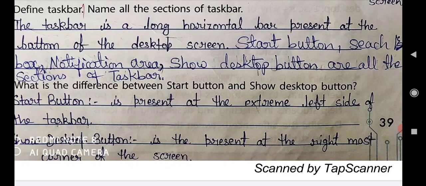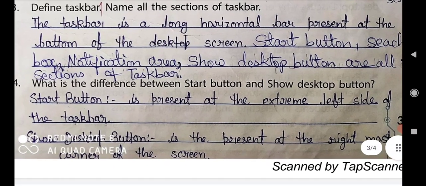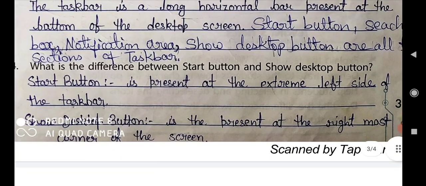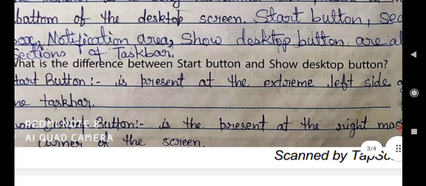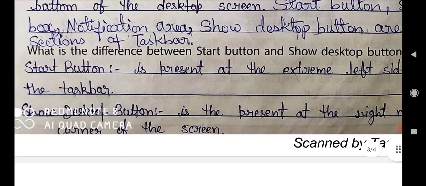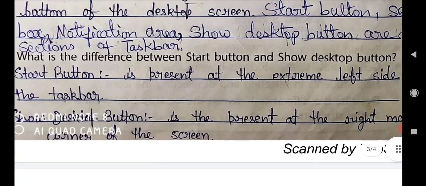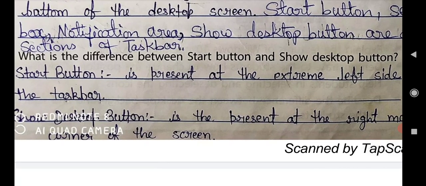Now next question, come to question number 4. What is the difference between start button and show desktop button? So in this also we have to differentiate the start button and the show desktop button. First, start button. Start button is present at the extreme left side of the taskbar.